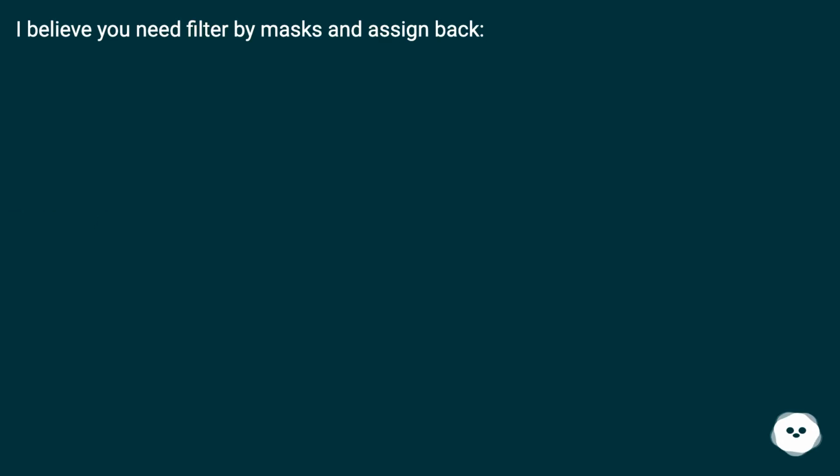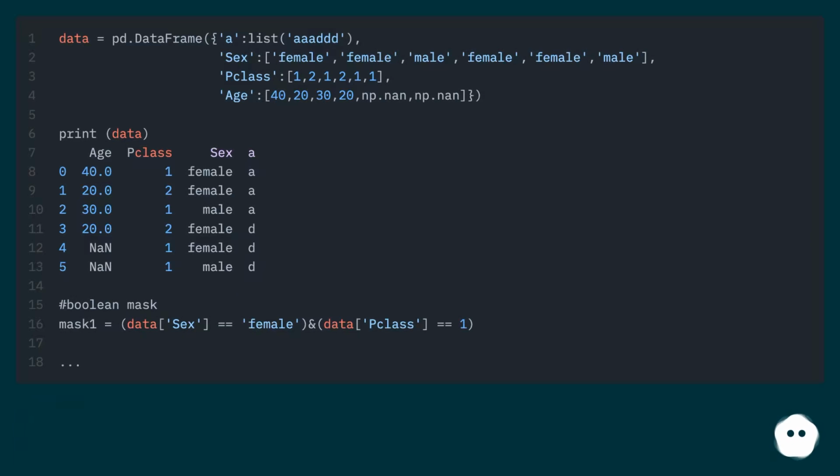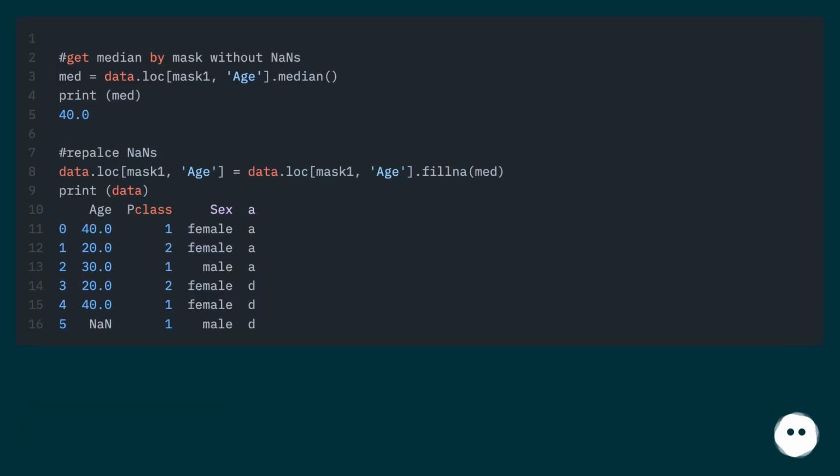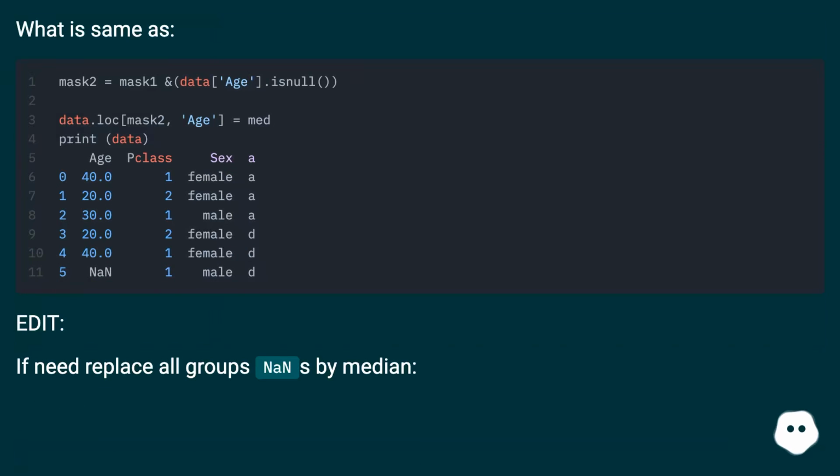I believe you need to filter by masks and assign back. What is the same as? Edit: if needed, replace all groups' NaNs by the median.